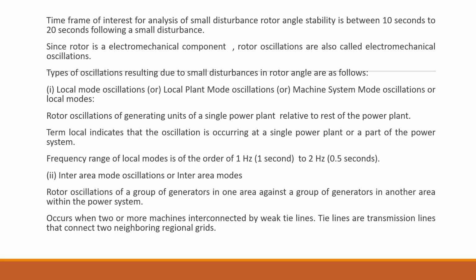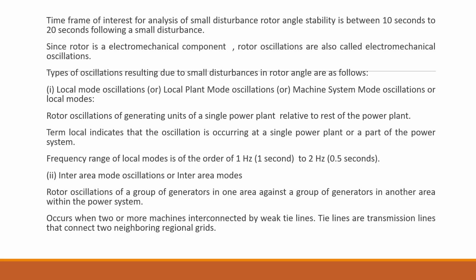Whenever you are dealing with small signal disturbances, the time frame considered for analysis generally falls between 10 seconds and 20 seconds. Since the rotor is an electromechanical component, rotor oscillations are called electromechanical oscillations. The different types of rotor oscillations that can occur include local mode oscillations, or local plant mode oscillations.